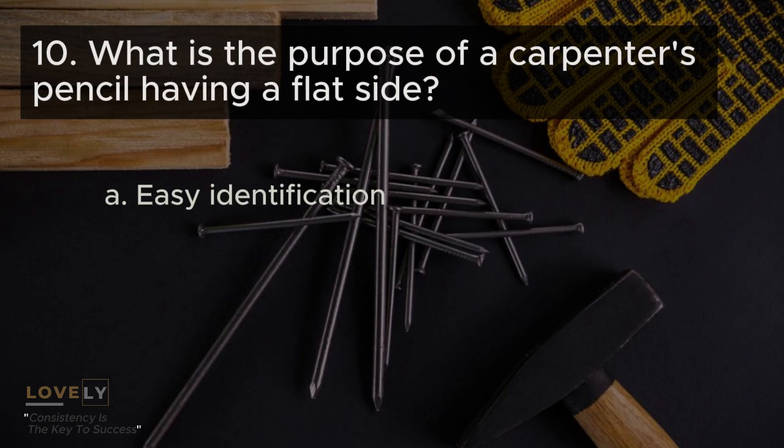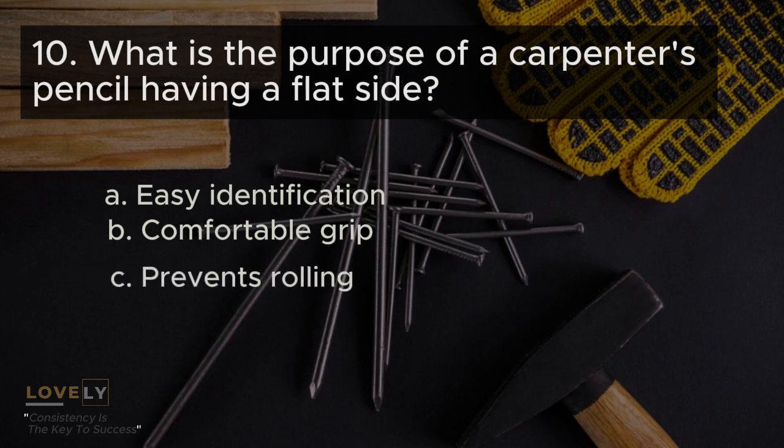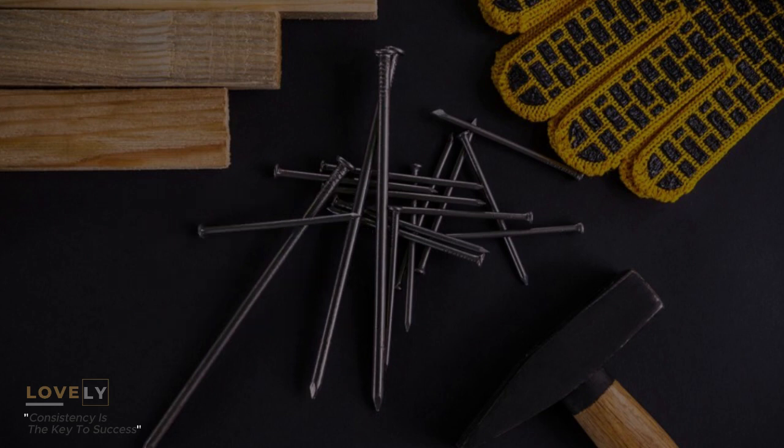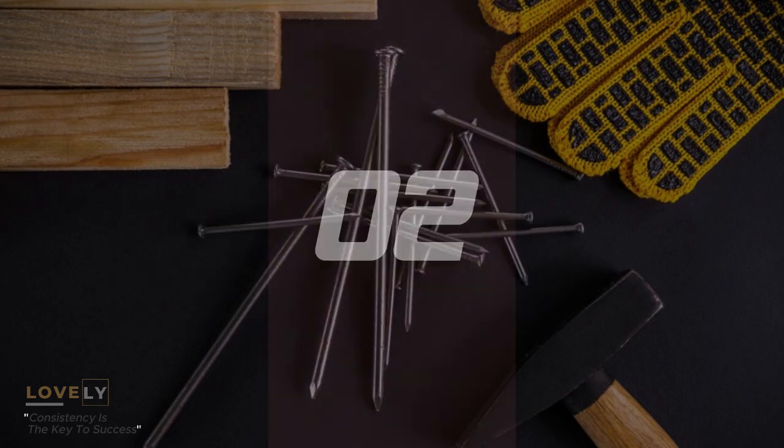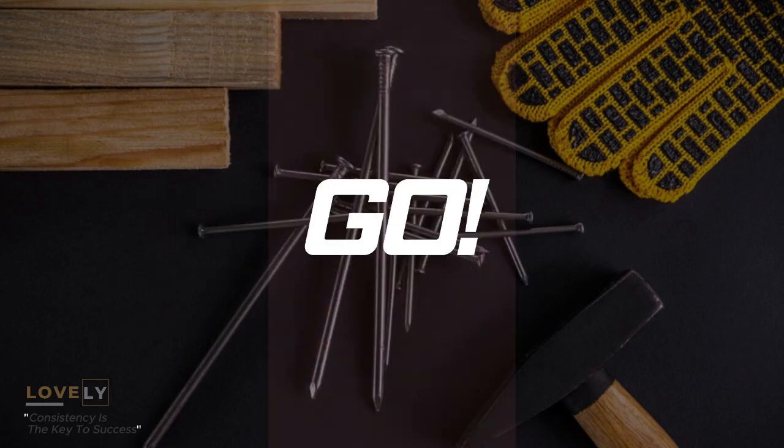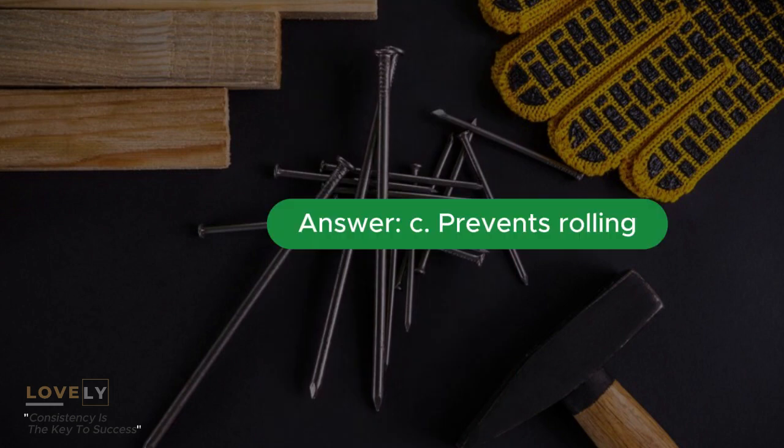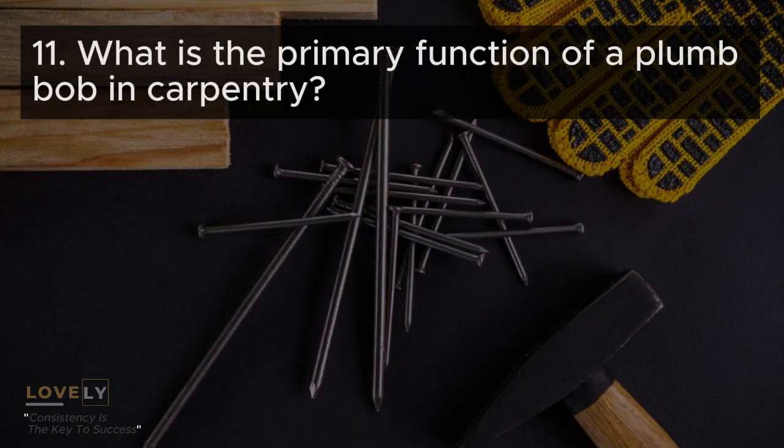10. What is the purpose of a carpenter's pencil having a flat side? A. Easy identification. B. Comfortable grip. C. Prevents rolling. D. Marks precise lines. Answer: C. Prevents rolling.